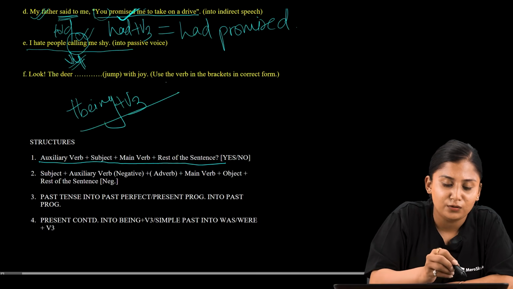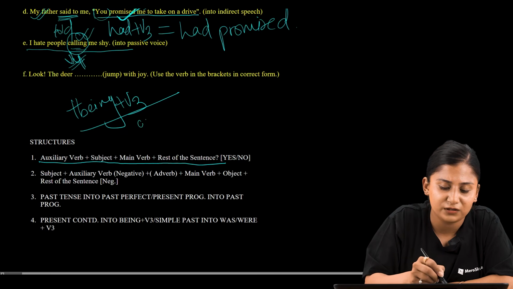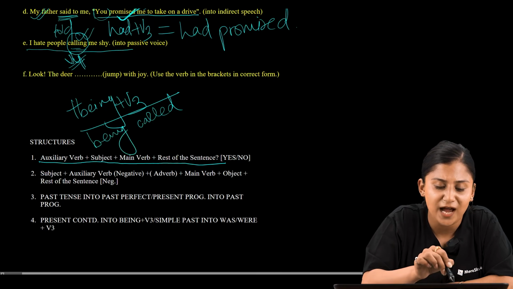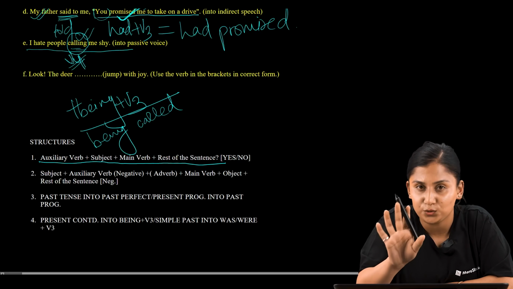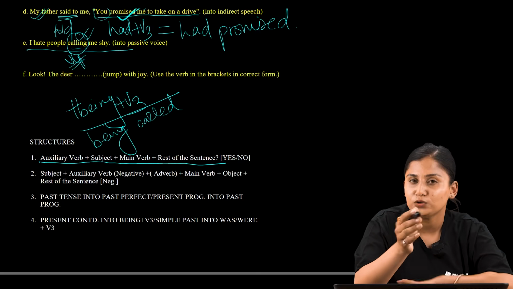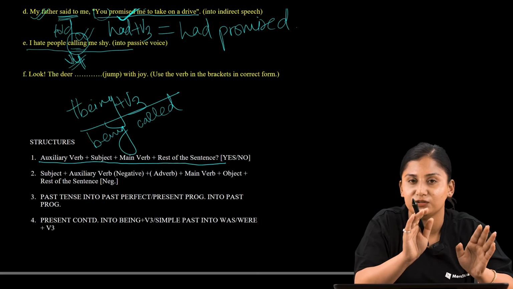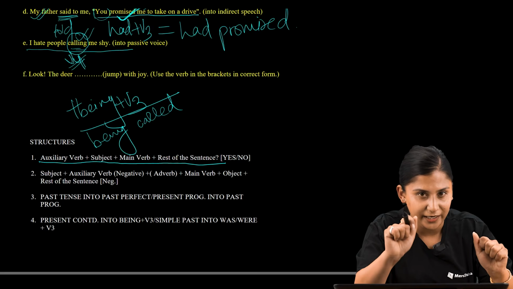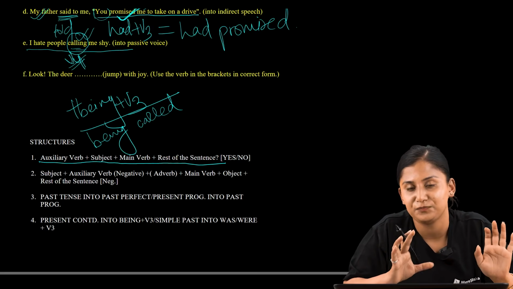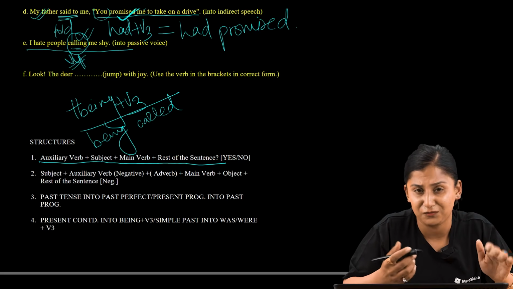So you are supposed to change this calling into verb 3, that is called, and before this called you are supposed to add being. So, I hate people calling me shy. As per the rule, you know that whenever you are changing active into passive, you also switch the position of the subject and the object, right? So you should recognize which one is the subject and which one is the object.